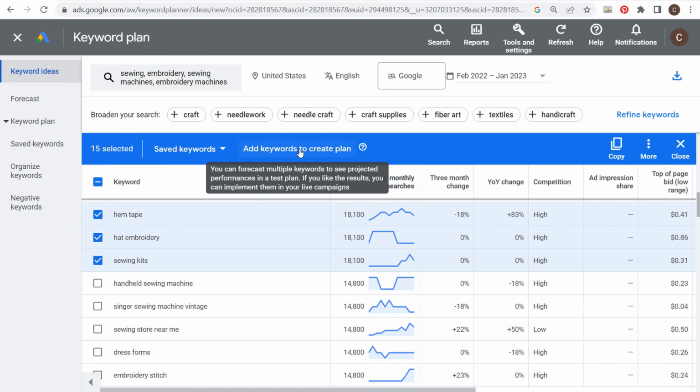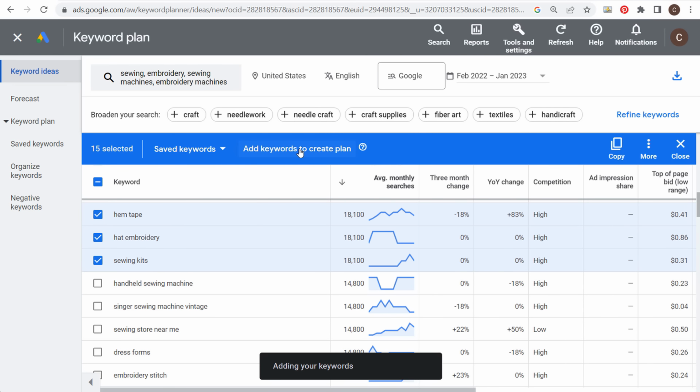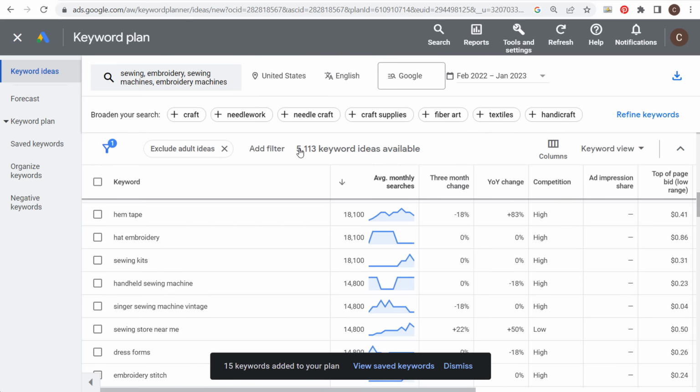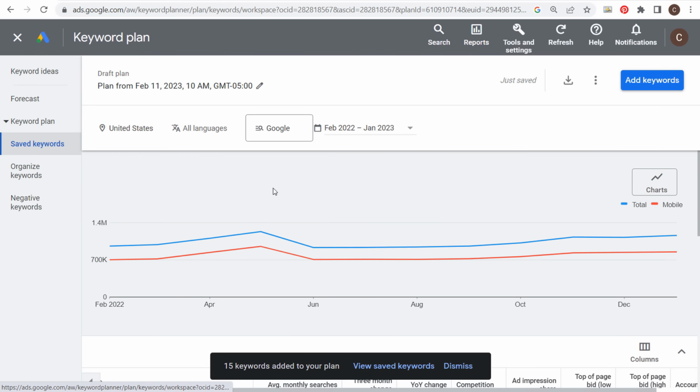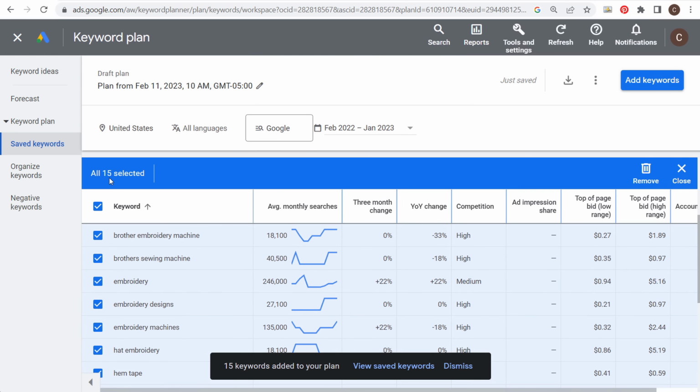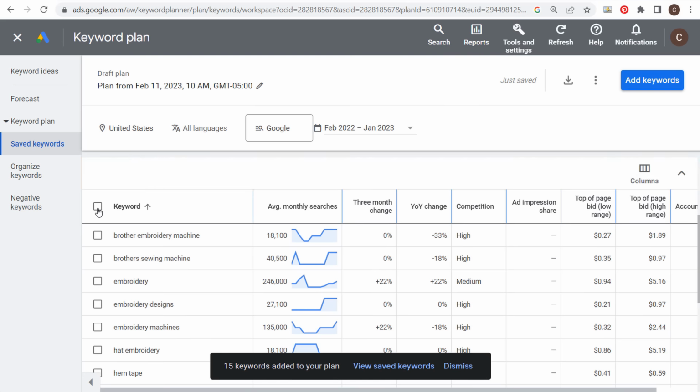We'll add these to create our plan. I just want to show you the plan. When we add these keywords, we add them to our plan, and you're going to see they go into saved keywords. So when we come in here to saved keywords, you're going to see we have our 15 keywords here. Eventually, once we add all of our keywords to our keyword plan, let's say once we add 100, we're going to download them, and those are the keywords we can start working with and start creating content for. So what you want to do is come up with a list of keywords, and then you want to create a content strategy for the types of content that you are going to create for every single keyword that you're targeting.